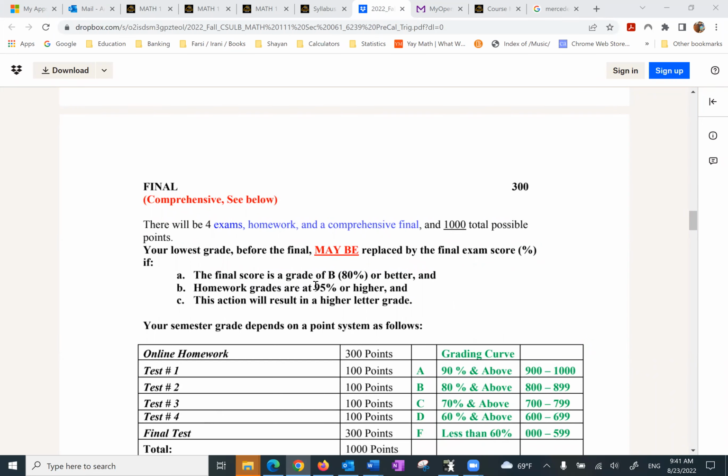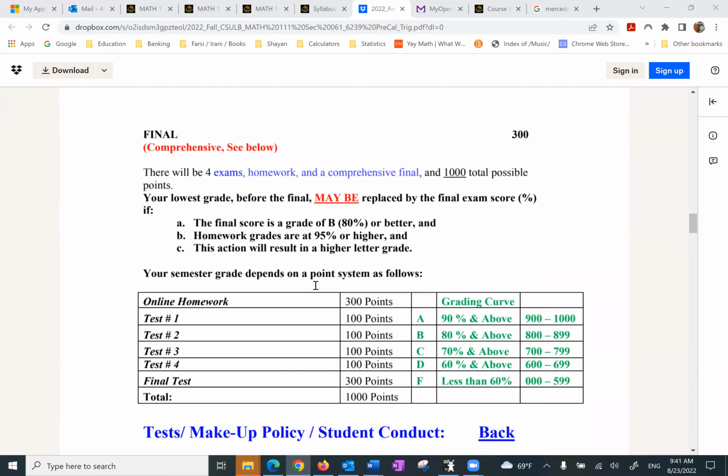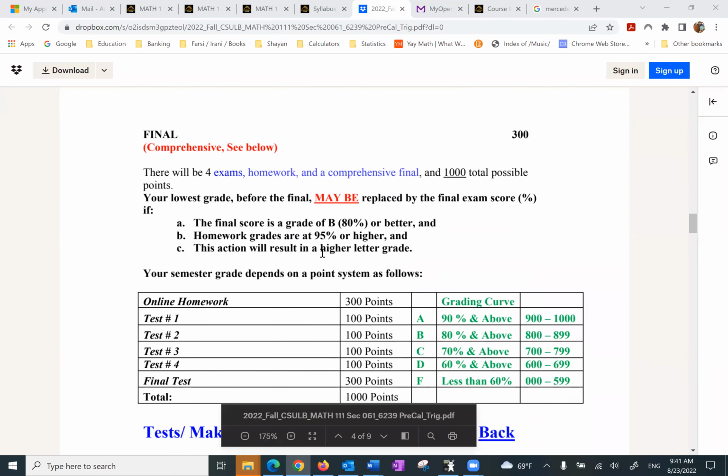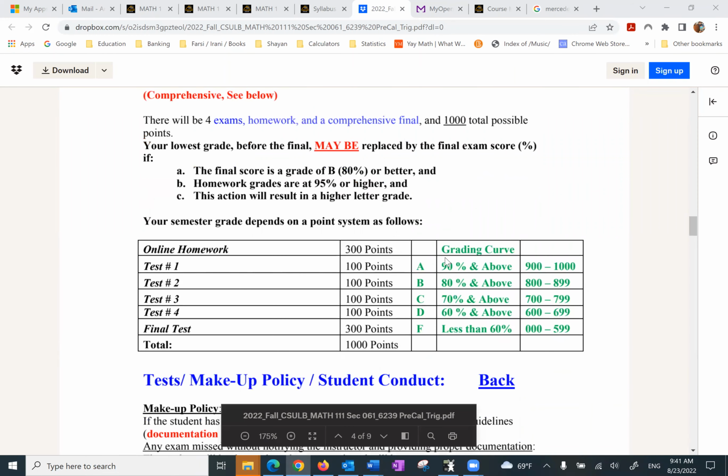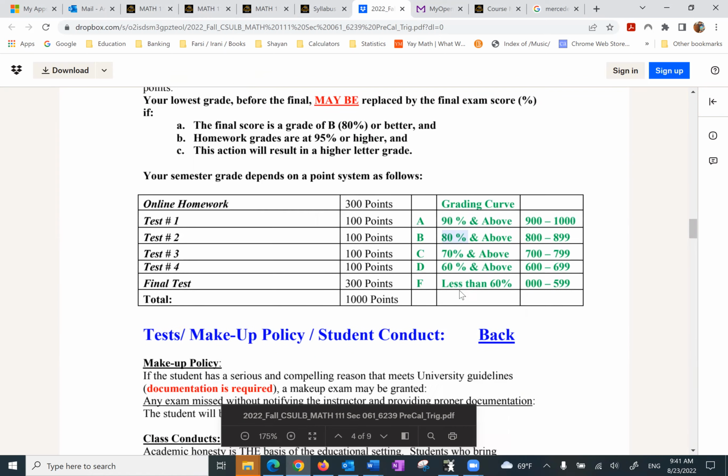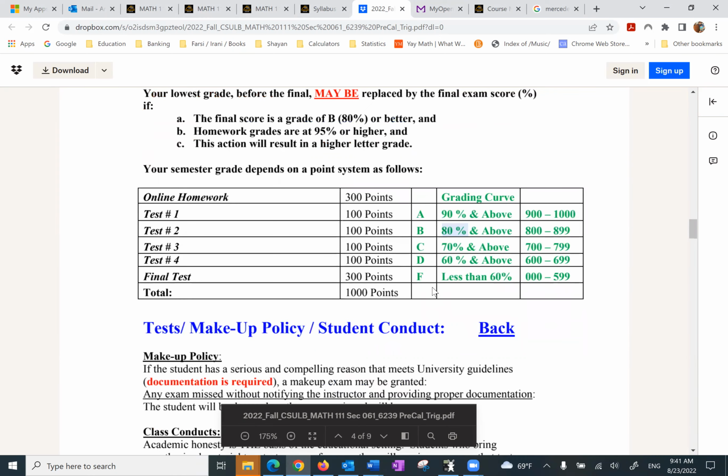Again, many students easily get 100% on their homework. And this is an easy calculation. Total is 1,000 points. Therefore, at any given point, you can calculate your grade. 90% or above, that means 900 points or more, gives you an A. 80% or more, that means 800 or more, will give you a B, and so on and so forth.